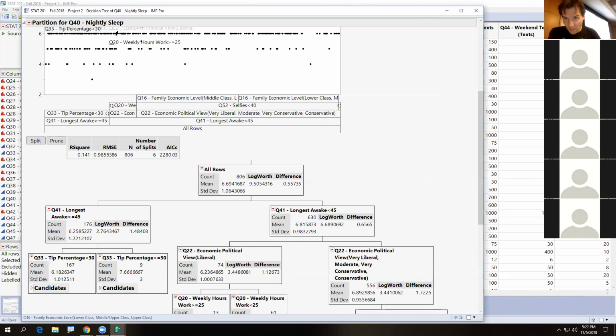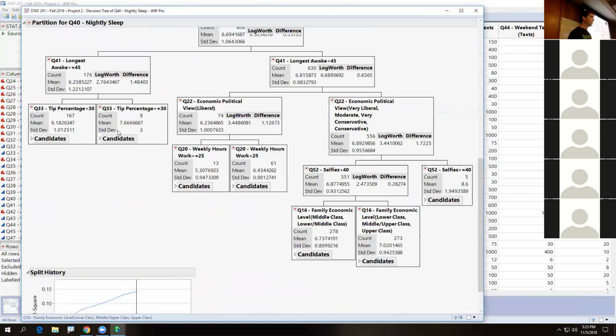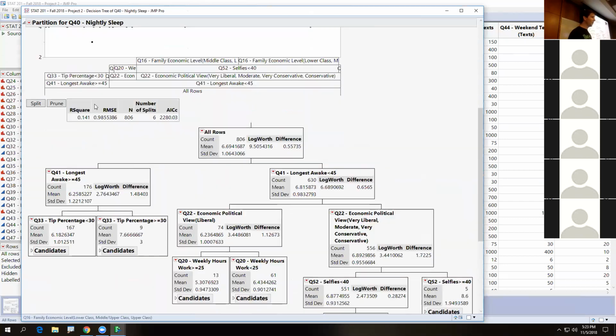So does that make sense? 14.1% of the variation in nightly sleep hours, that's fine too, is explained by the variables in the decision tree. Or just the decision tree, because the tree does the explaining. The whole pathways down it explain the variation. Because you can look at this and be like, oh, this kind of accounts for why people are sleeping and not sleeping. So that's what the R squared is.